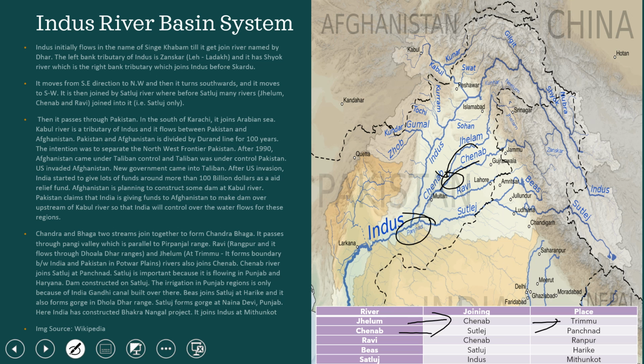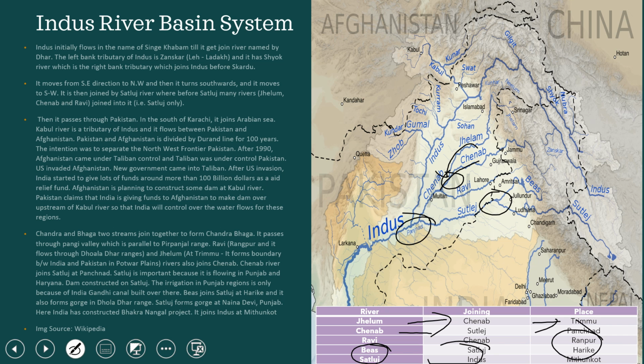Then Ravi joins Chenab at Ranpur, or you can also say Multan, but it is farther away. Then Beas joins Satluj at Harike. Then Satluj joins Indus at Mithunkot.